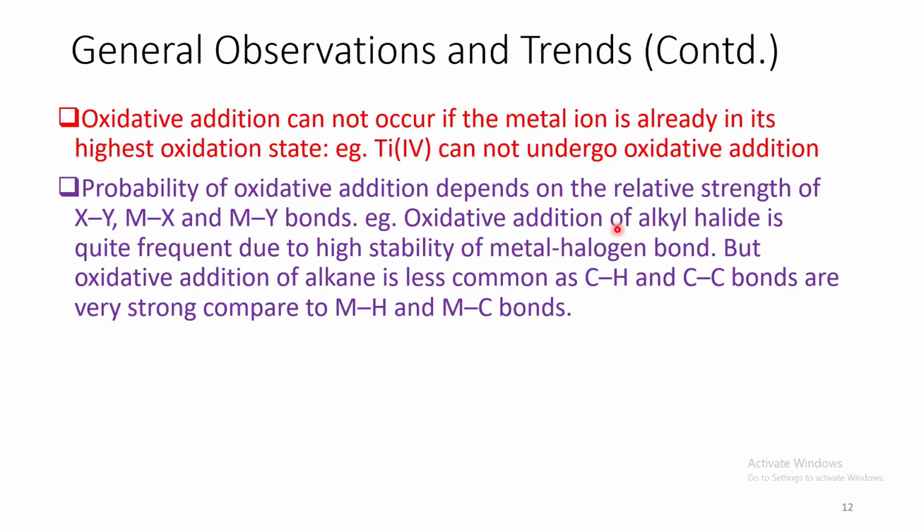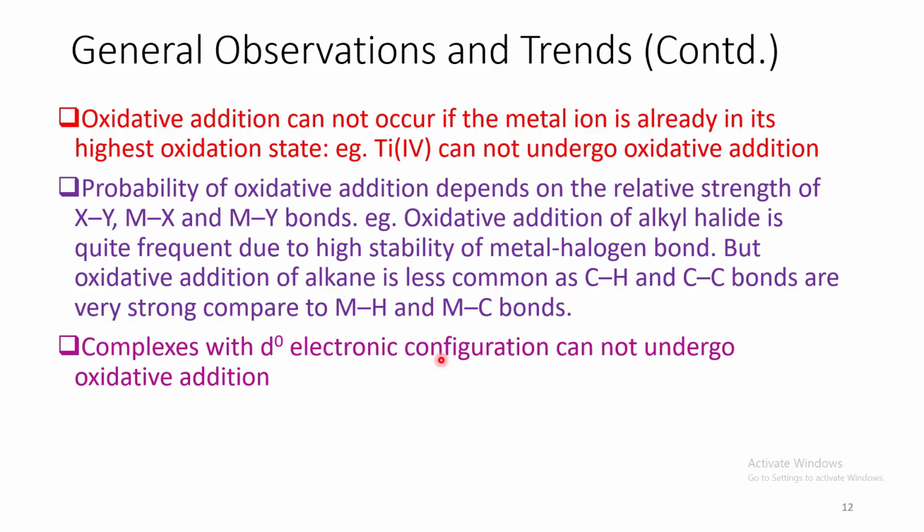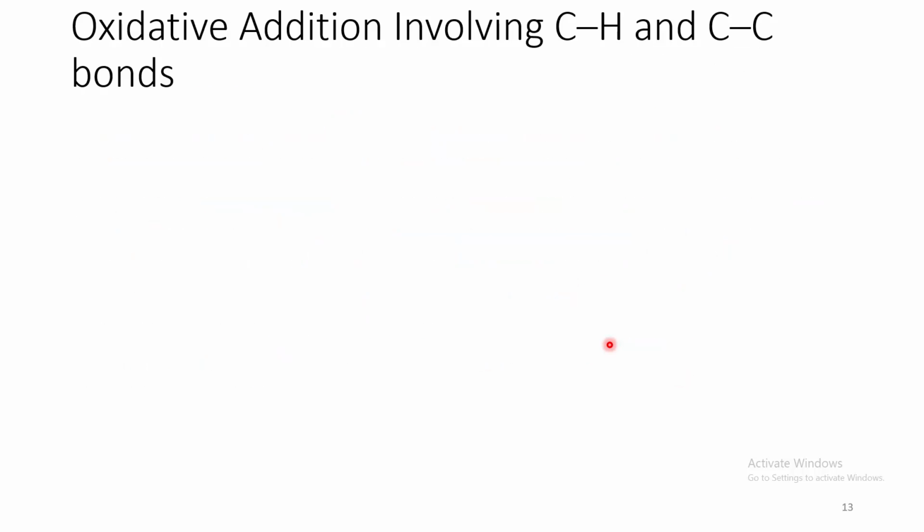For example, oxidative addition with alkyl halides is quite frequent because the metal halogen bond is very stable. But it is less common in case of alkanes because CH and CC bonds are very strong compared to MH and MC bonds. Complexes with d0 electronic configuration cannot undergo oxidative addition.